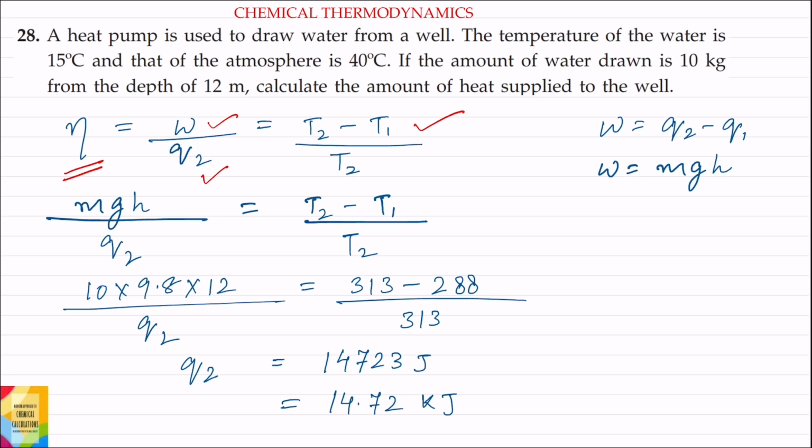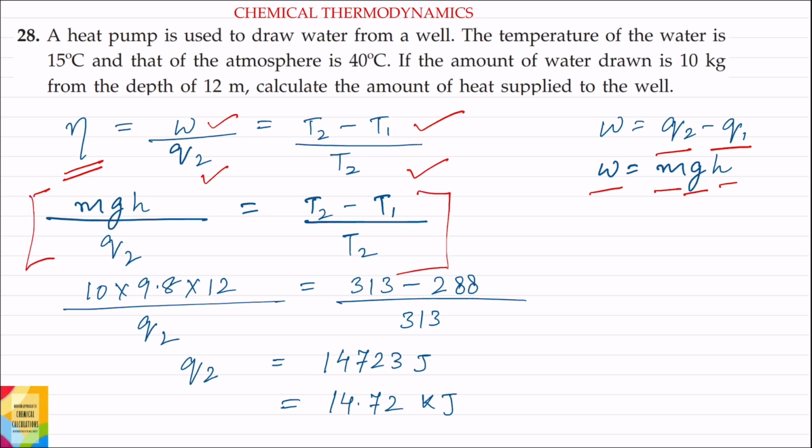and it is also equal to T2 minus T1 divided by T2. W is the work done and W is equal to Q2 minus Q1, but Q2 and Q1 are not given in this question, so we can use W is equal to M into acceleration due to gravity into H. Now putting the value of W, we get this equation.